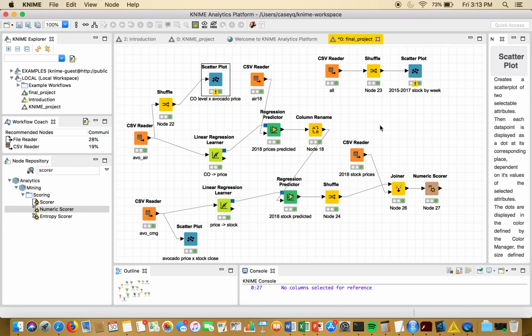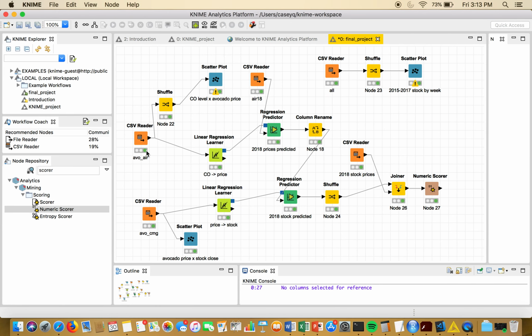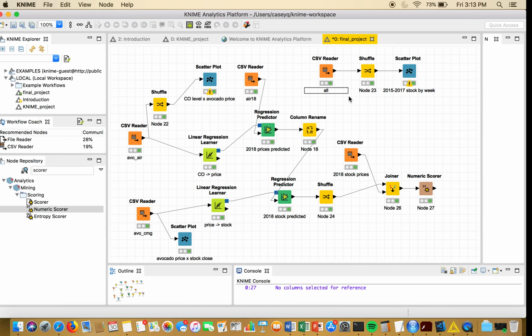So over here in K9, you can see what I've done. First I started loading the data. I have the avocado and air quality data here, the avocado and Chipotle data here. I have all three here, but like I said, that didn't turn out to really be related to much. So just to start with some exploration, I started with all of the data.